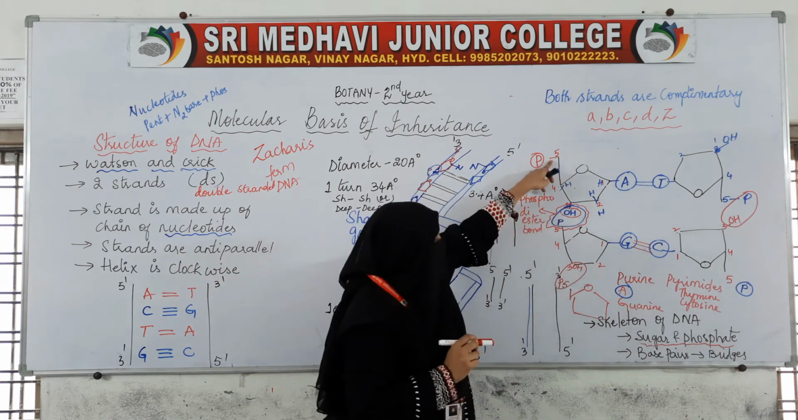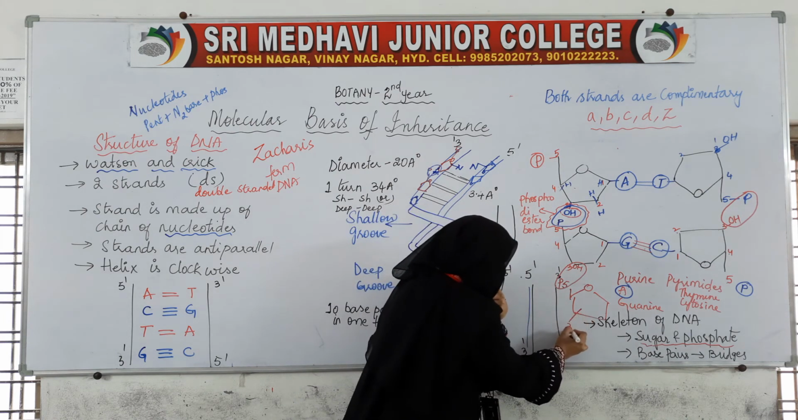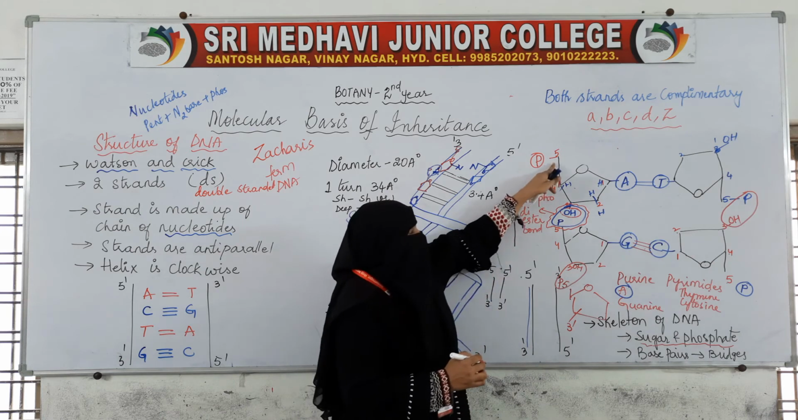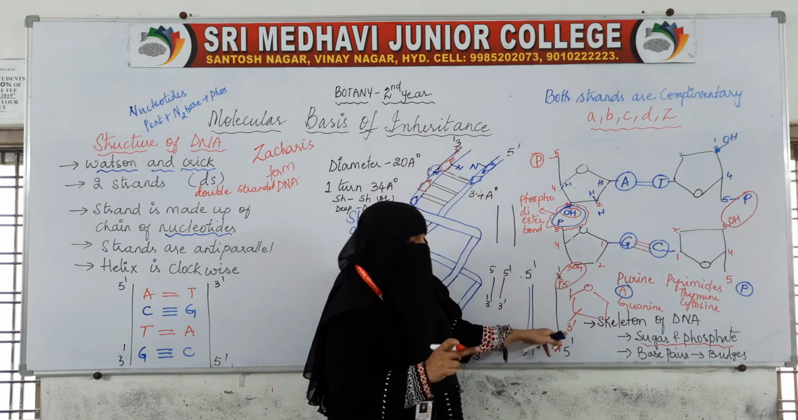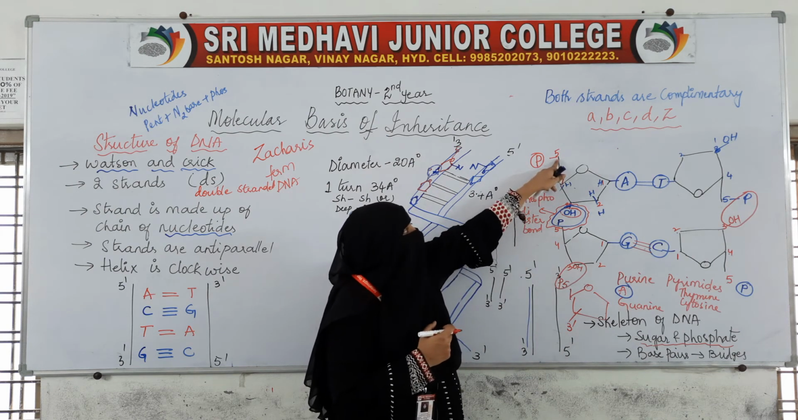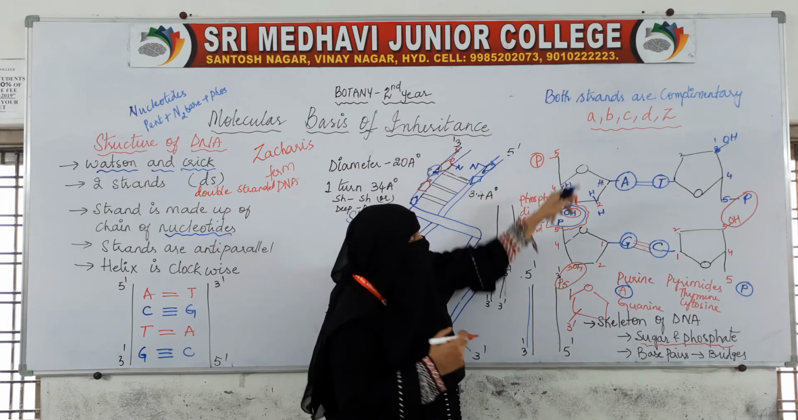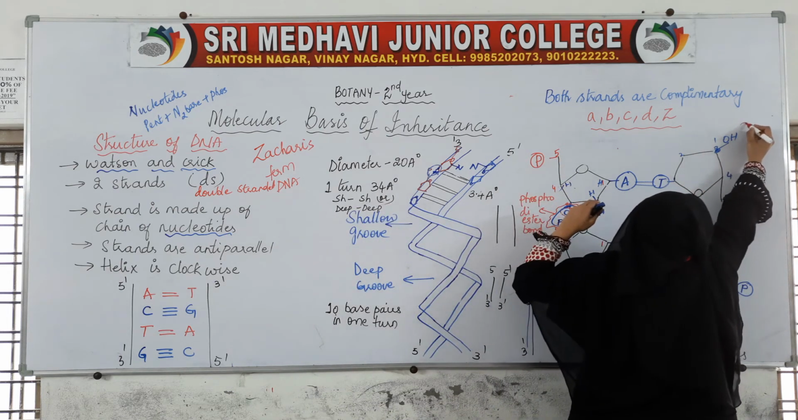So if this is 5 dash here, at the end it will be 3 dash. If the first strand has 5 dash here, then here this will be 3 dash, meaning the third carbon will be free. Here 5 dash means the fifth carbon is free. So if this is 5 dash, here it will always be 3 dash.